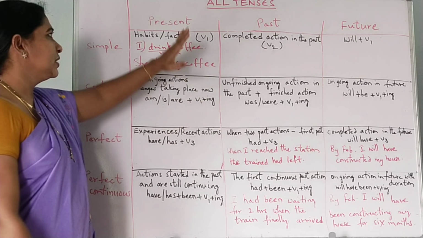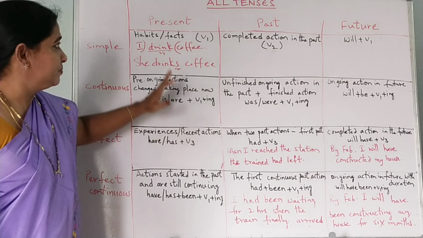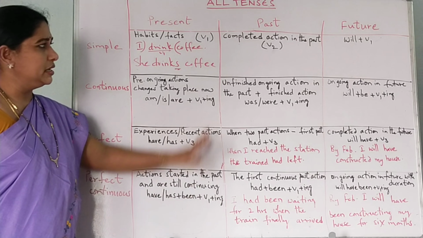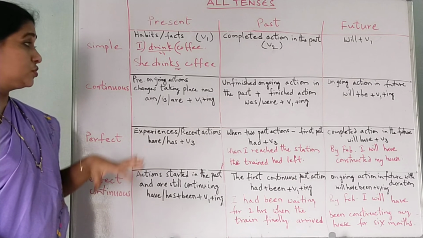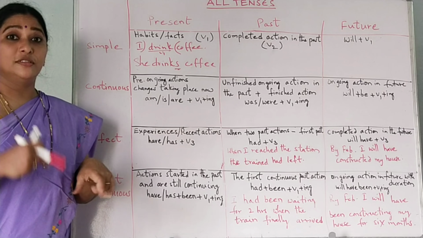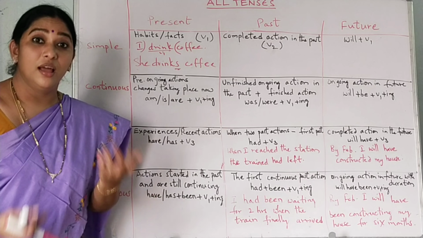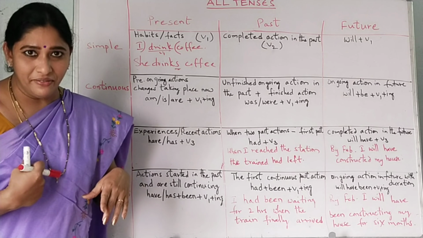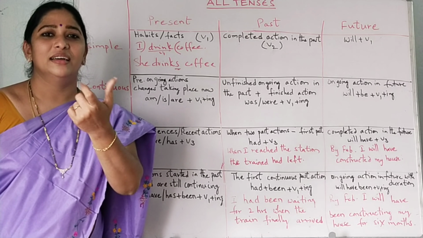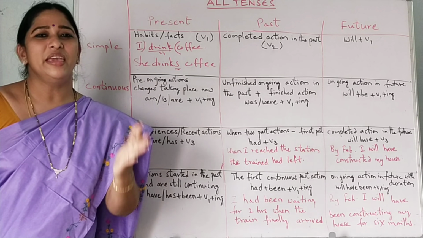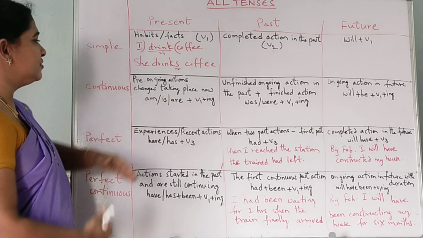Nothing other than that. Let's go to the present continuous. We can go through all the present tenses, we can complete them. Later we can go to the past and the future. Got it? And the present continuous: where can we use the present continuous? The ongoing action, present action. I am teaching grammar, you are watching my video. I am, you are, he is. Am, is, are are the auxiliaries used in this one.